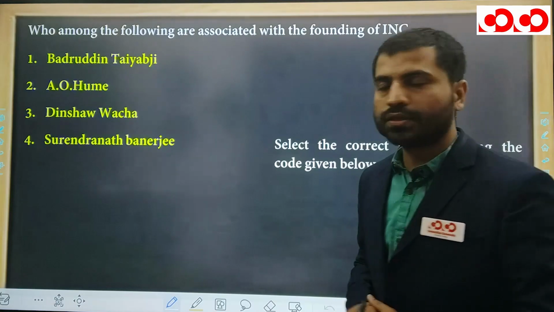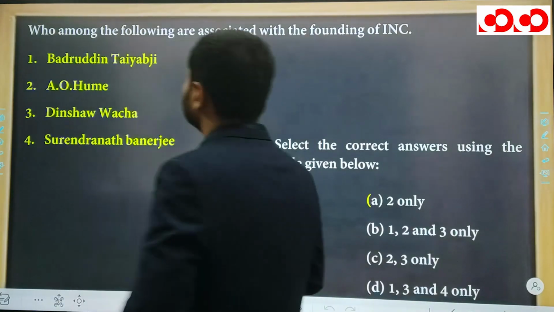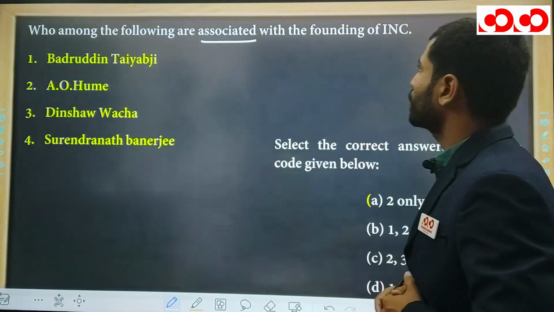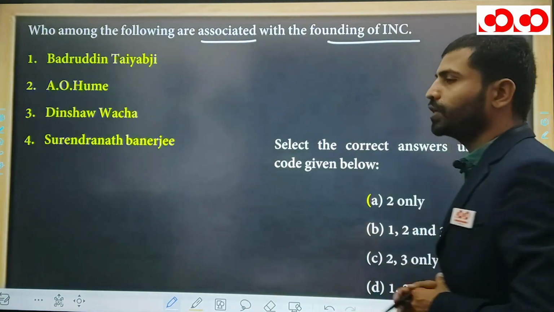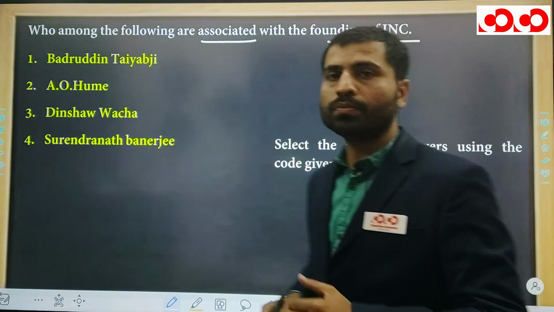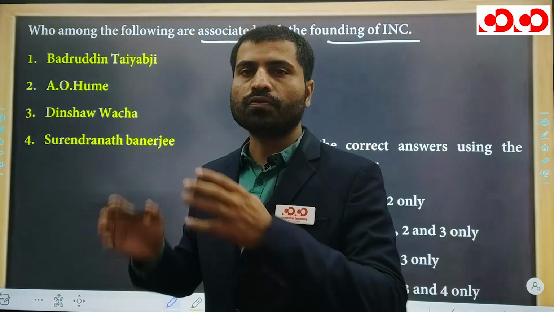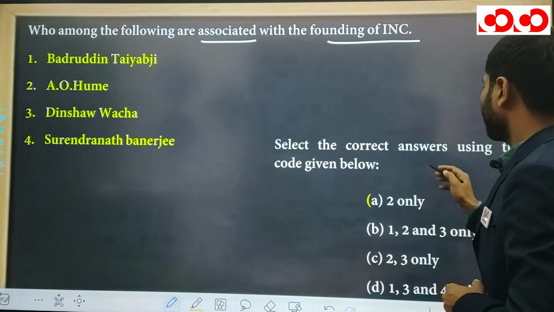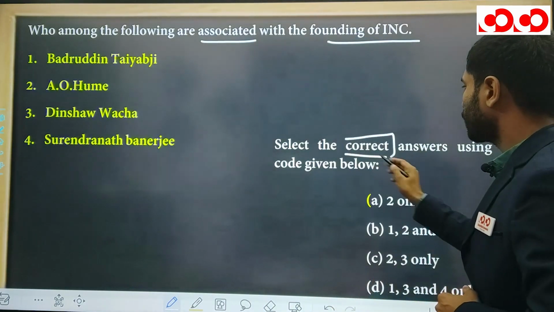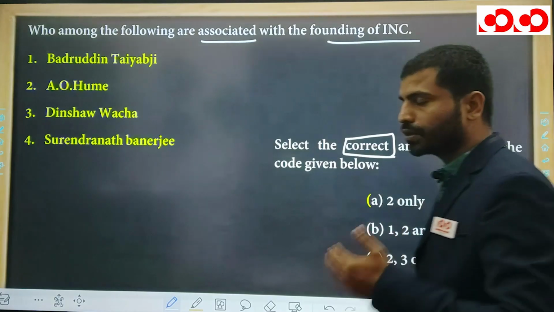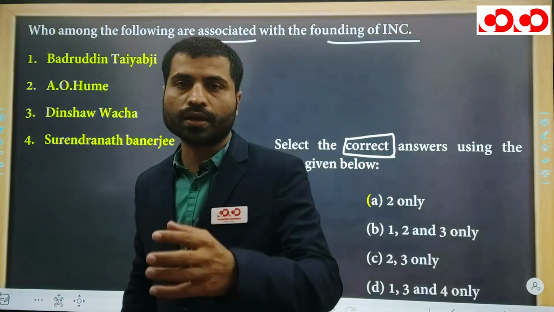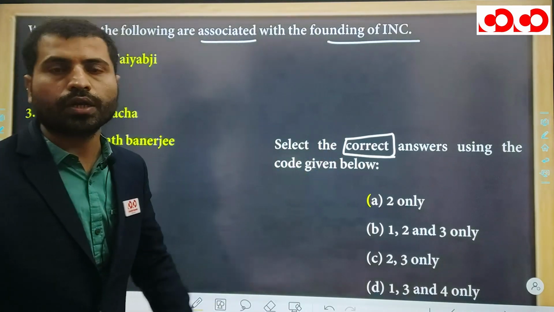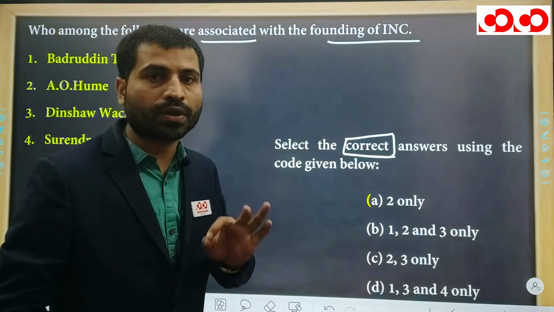Okay, so now here is the second question. Second question is, who among the following are associated with the founding of Indian National Congress? It means at the time of foundation of Congress, which of the following are associated. Okay, so here is the answer. Select the correct answer. First of all, check whether you have to select the correct answer or the incorrect one. So you have to select the correct one. Now this makes your attempt very easy.